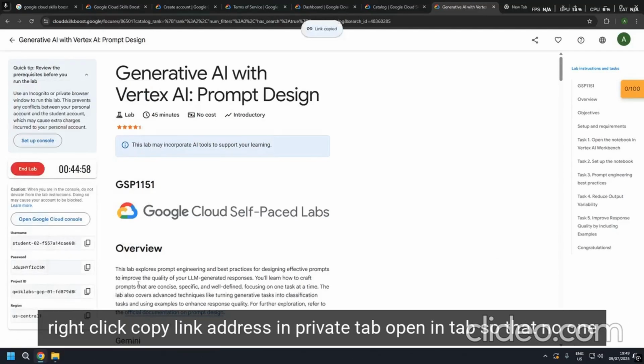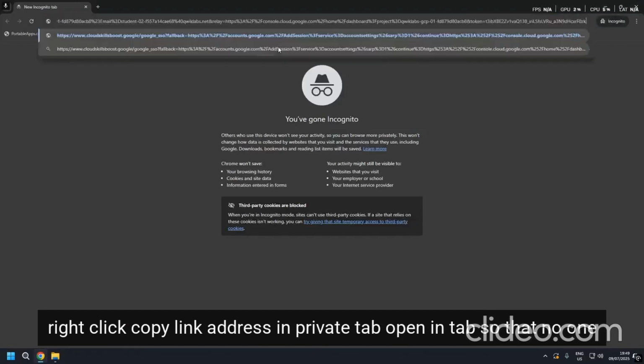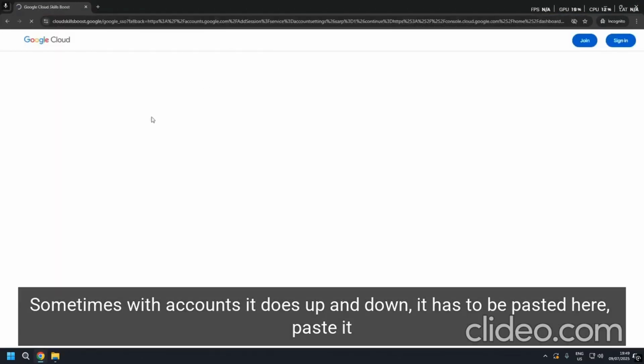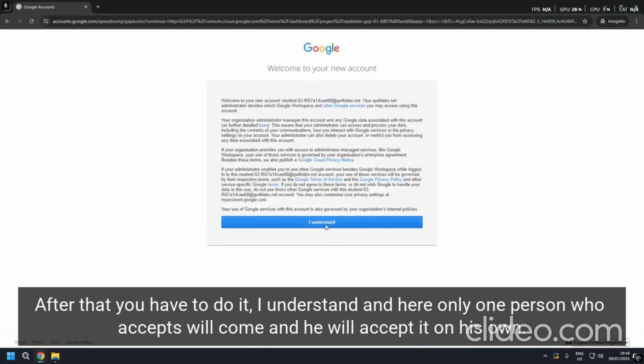Right-click, copy link address, and open it in a private tab, so that no one else interferes. Sometimes with accounts it goes up and down. It has to be pasted here. Paste it. After that you have to continue. I understand, and here only one person who accepts will come, and he will accept it on his own.